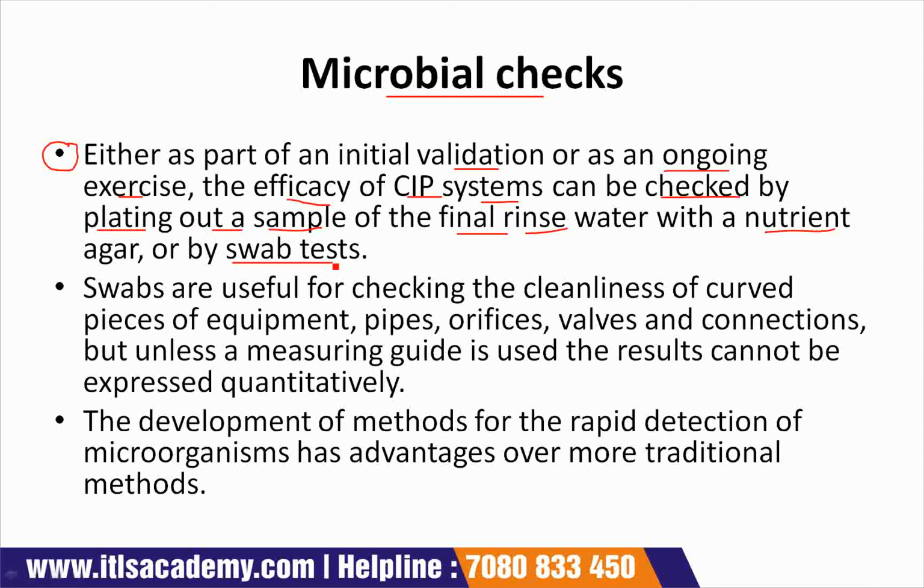Swabs may be made of either sterile cotton wool or calcium alginate.